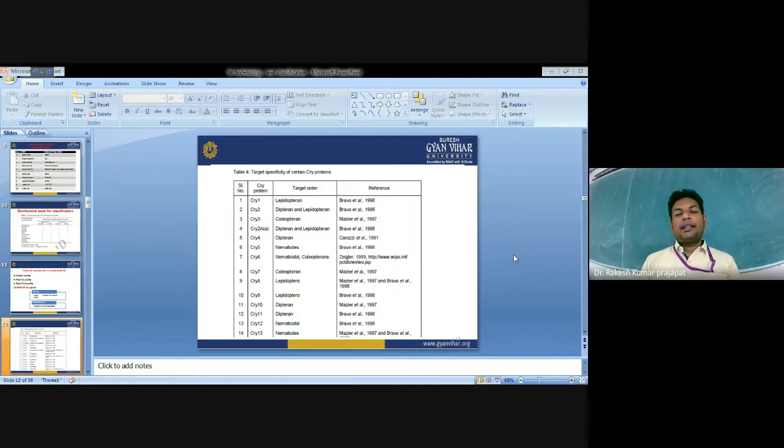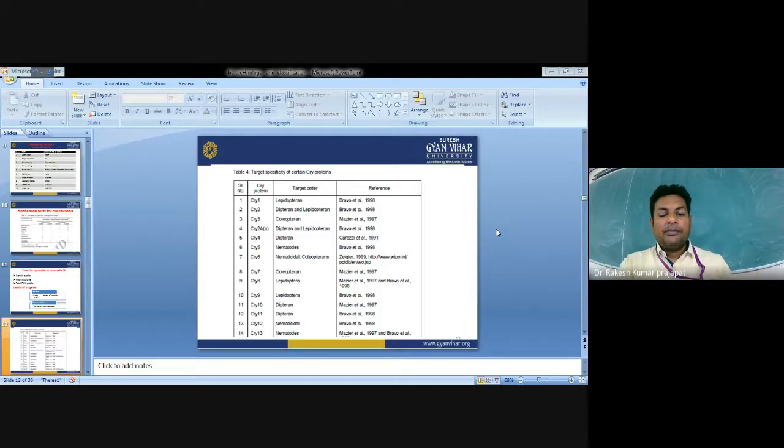Now the target specificity of certain proteins. Different classes of proteins target different insect orders. Cry1 targets Lepidoptera, Cry2 targets Diptera and Lepidoptera, Cry3 targets Coleoptera, Cry4 targets Diptera, and Cry5 and Cry6 target nematodes.